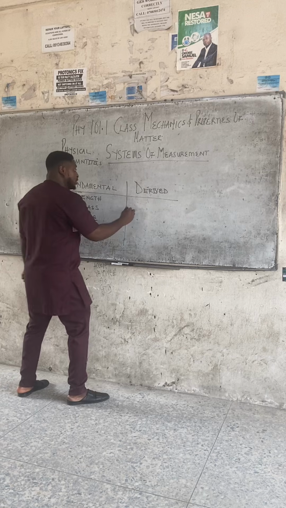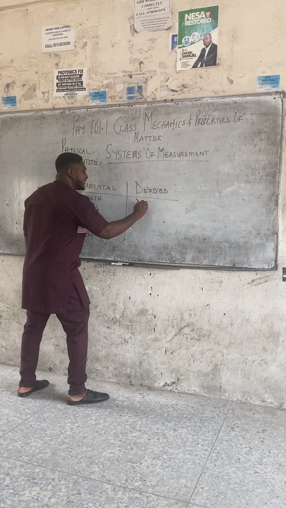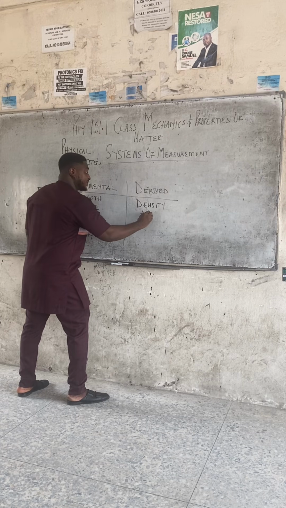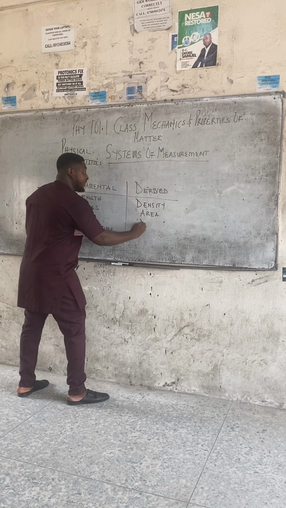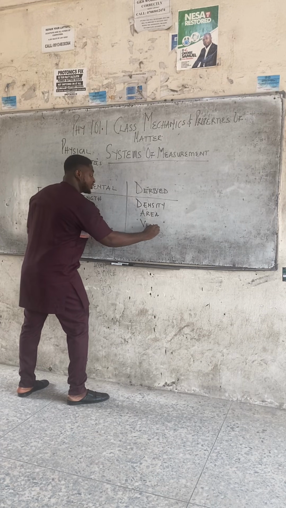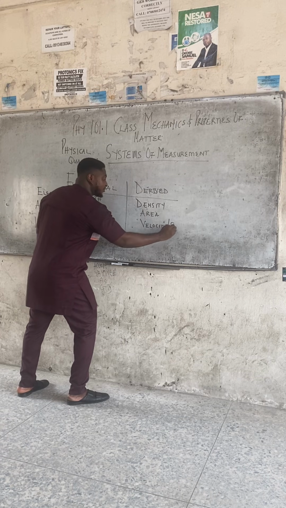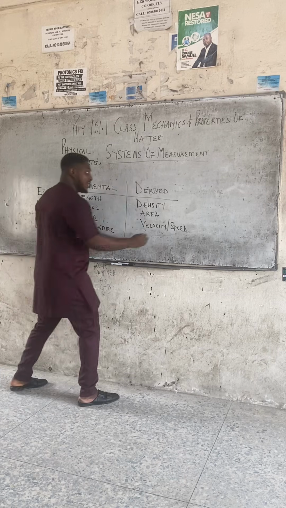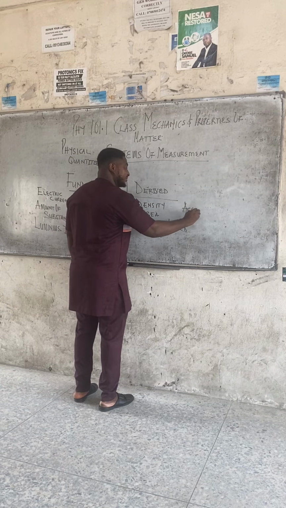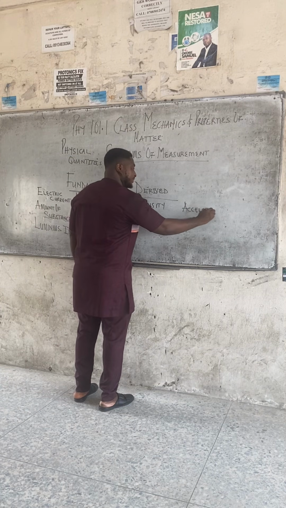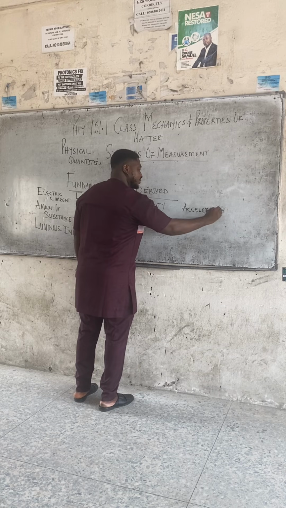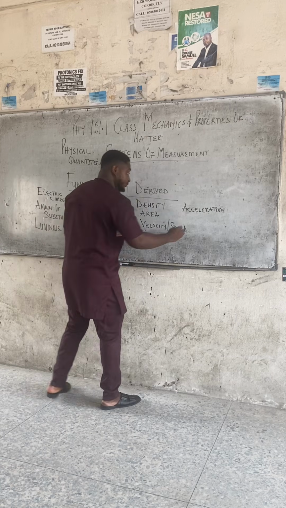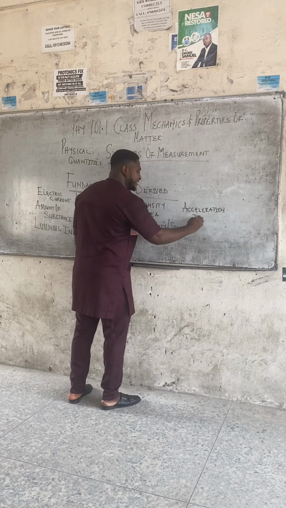Now continue. So every other quantity here is derived. Let's look at density, it is derived. Area is derived. Velocity is derived. Velocity or speed, you can call it velocity or speed. They mean the same thing. Velocity or speed measures how fast the body is moving. Acceleration is derived. Force is derived.